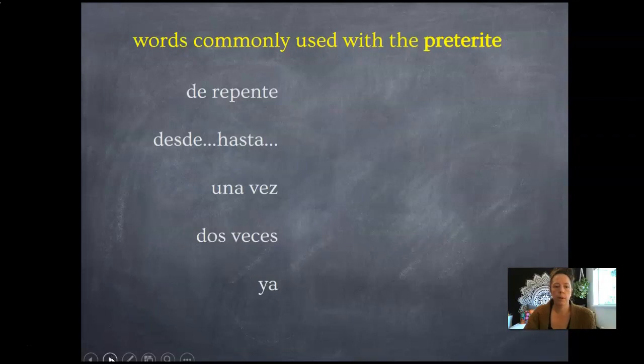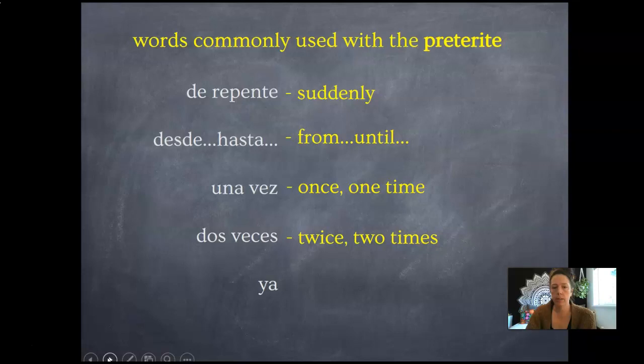Alright, a couple other common trigger words for the preterite. We have de repente, suddenly, desde, this time, hasta, this time. That from and until means that it's a completed action. Una vez, once or one time. Dos veces, even if it was like 20 veces, like 20 times, that implies that it only happened those times and then was done, and you would need the preterite. More on that. And then ya, already.